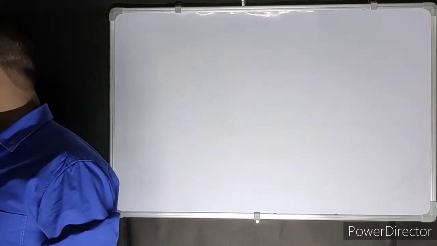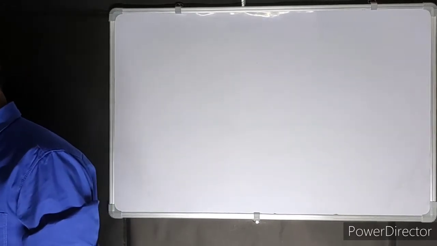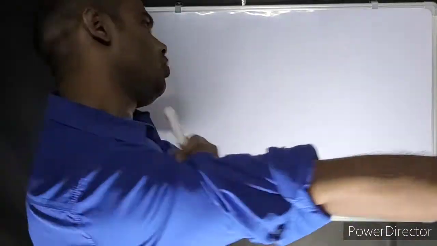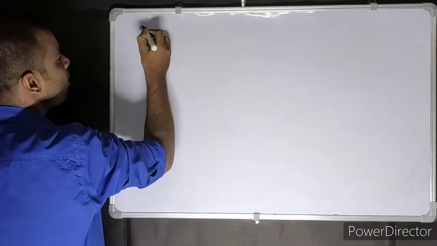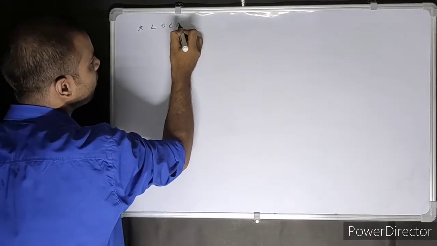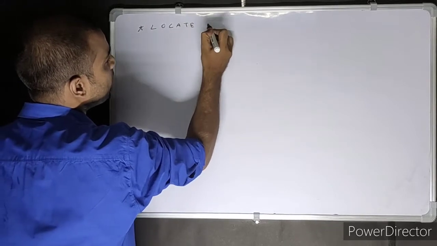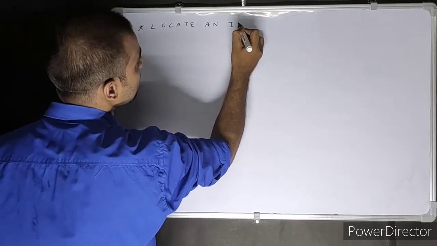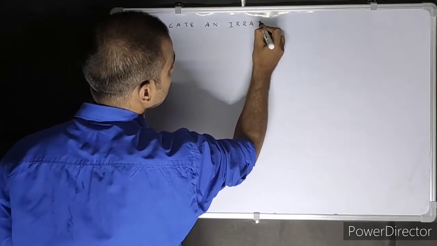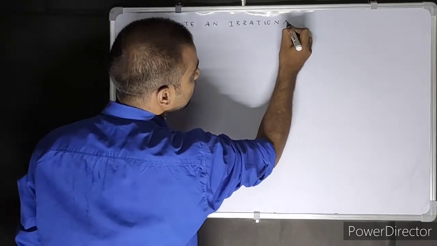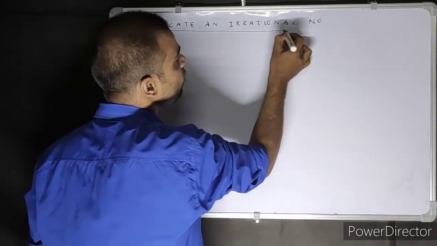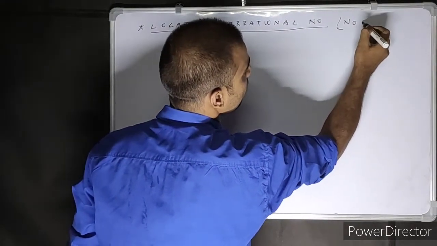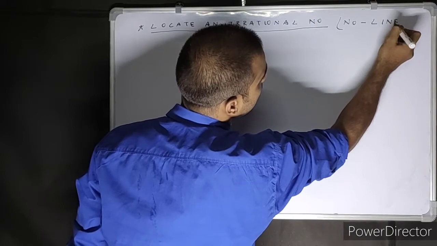Now we are going to learn how to locate an irrational number. The next topic we will learn is how to locate an irrational number. Where would you locate it? On a number line.